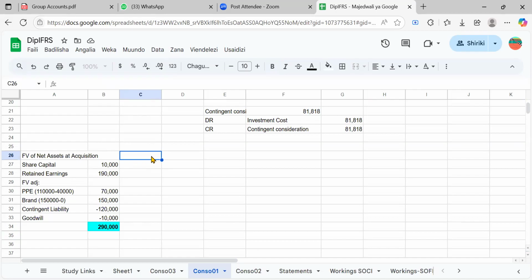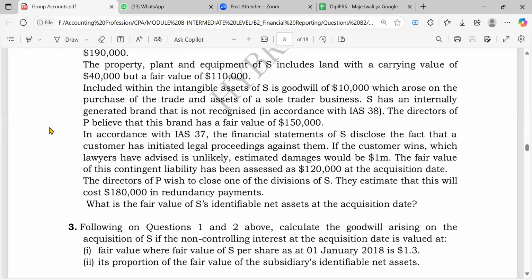Now, when you're going to do the actual question, remember you have to prepare the net assets at the acquisition and at the reporting date. And when you prepare the reporting date, things like PPE, which have depreciation, you will write their figures, but also you have to write their accumulated depreciation, right? So you have an additional line down for the accumulated depreciation. Just beware of that.